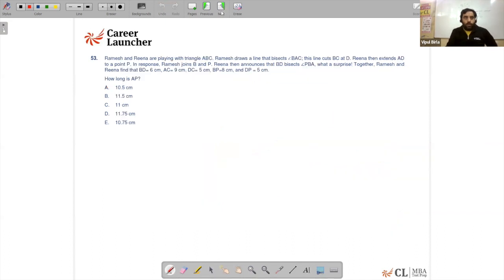Moving on. 53. It says Ramesh and Reena are playing with triangle ABC. Ramesh draws a line that bisects angle BAC. This line cuts BC at D. Okay, let me make the figure. So triangle ABC is there.